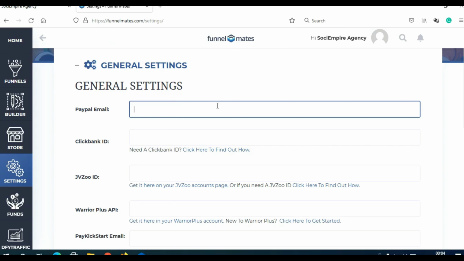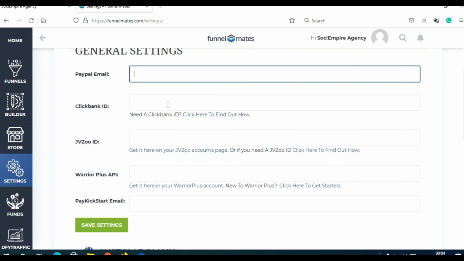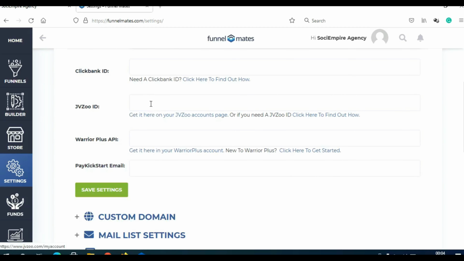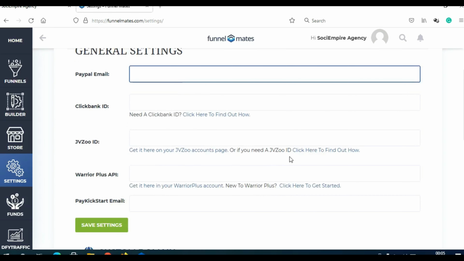And what is great about this system is you can actually add your ClickBank ID, and every time you promote something to your mailing list, it will automatically create your ClickBank affiliate link. You can promote that to your own list or to your client's list. And if ClickBank doesn't work in your country, you can add your JV Zoo ID, Warrior Plus ID, or PayKickstart email. And then just click here on Save Settings, and that's it. You will set up this.